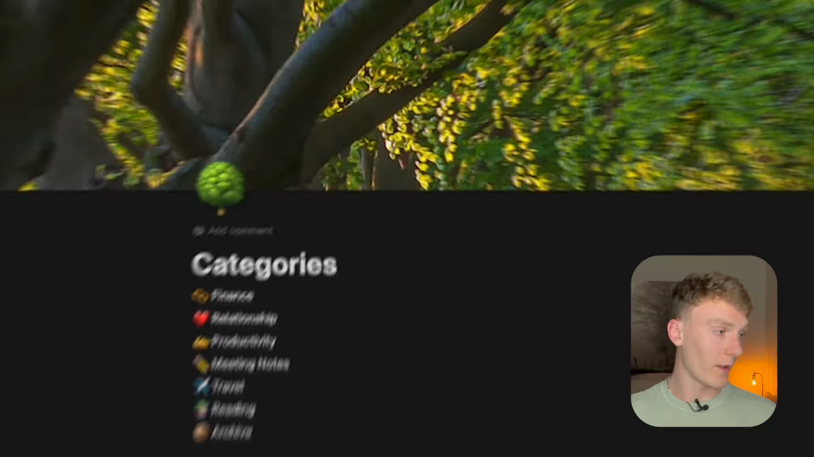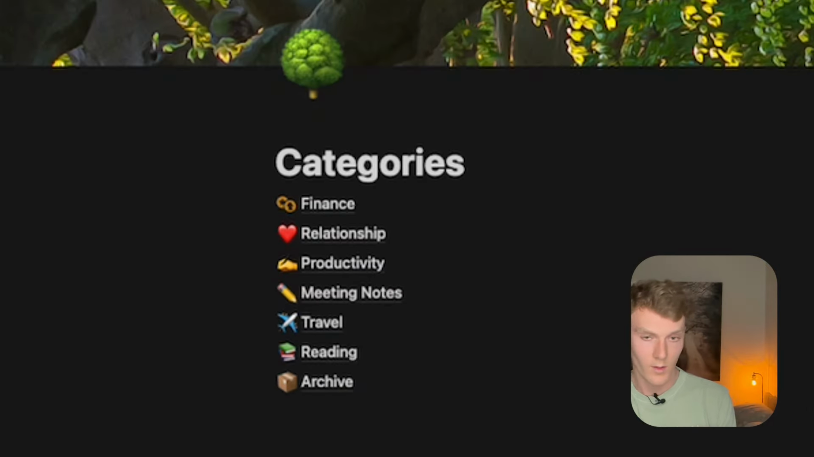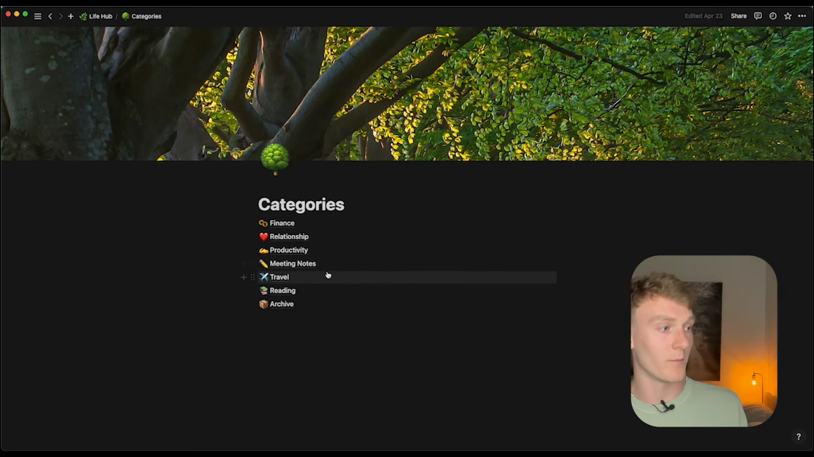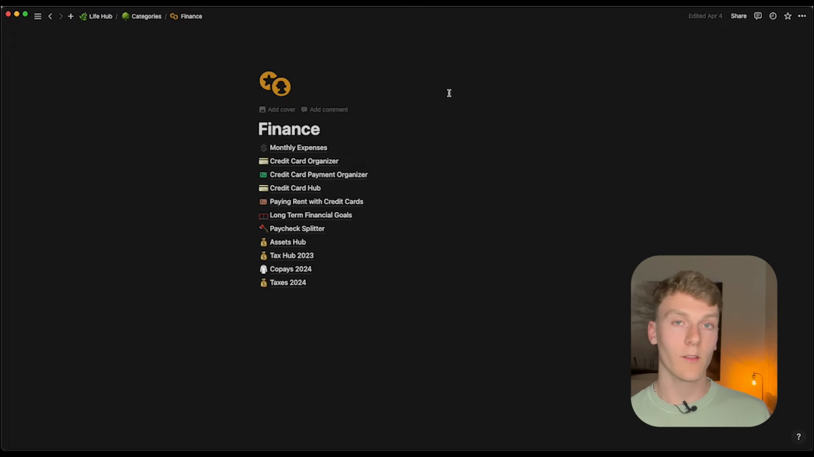And then let's get into the categories. So the categories are just things in your life that are recurring, that are not active projects, but they're areas that are part of your life. So this could be finance, relationship, productivity. These are what mine are. And if I click on each one of these, there are pages to go along with each one. Basically, this is for just different categories and different areas of your life.